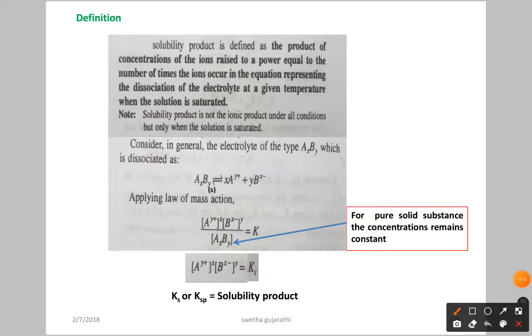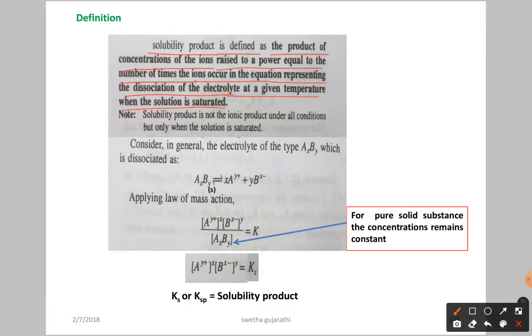Now come to the definition of what is a solubility product. Here we have the definition. Let us read the first definition, then I will go for the explanation. The product of concentration of ions, raised to a power equal to the number of times the ions occur in the equation representing the dissociation of the electrolyte at a given temperature when the solution is saturated.